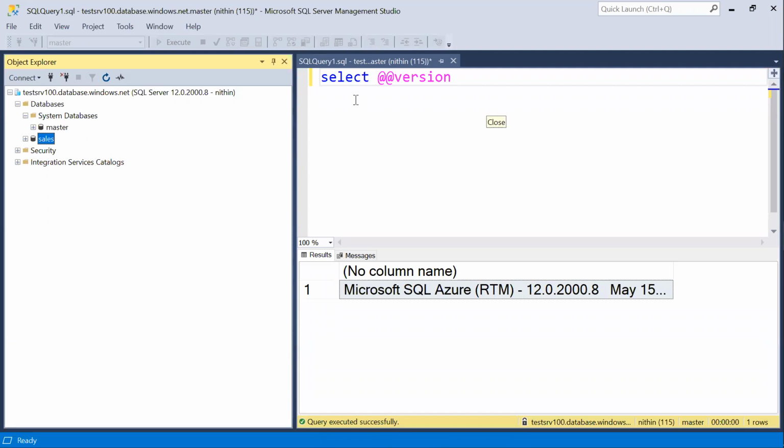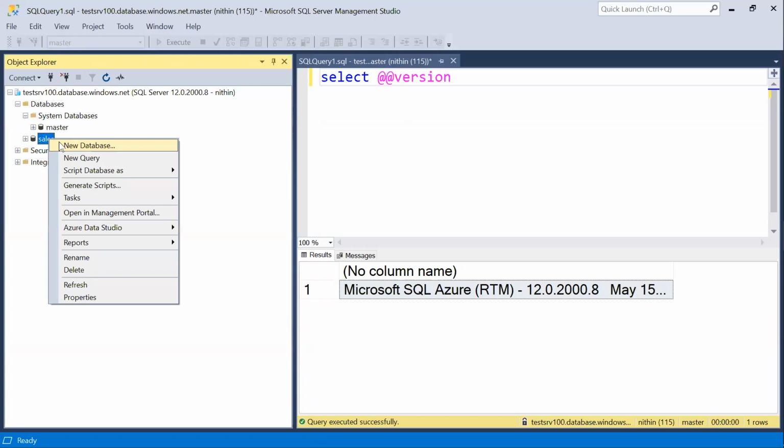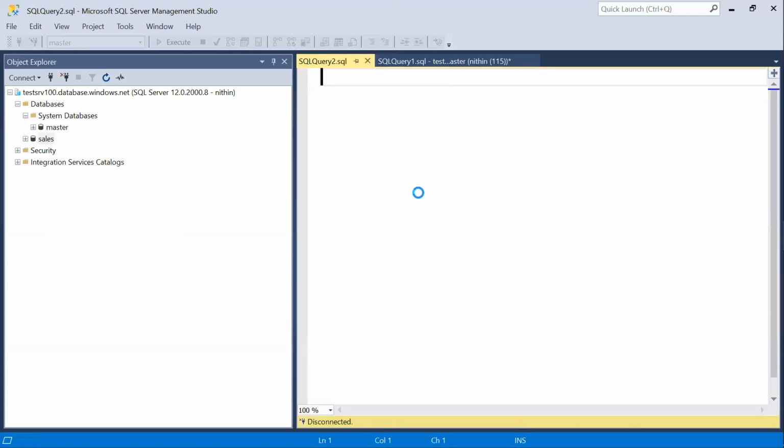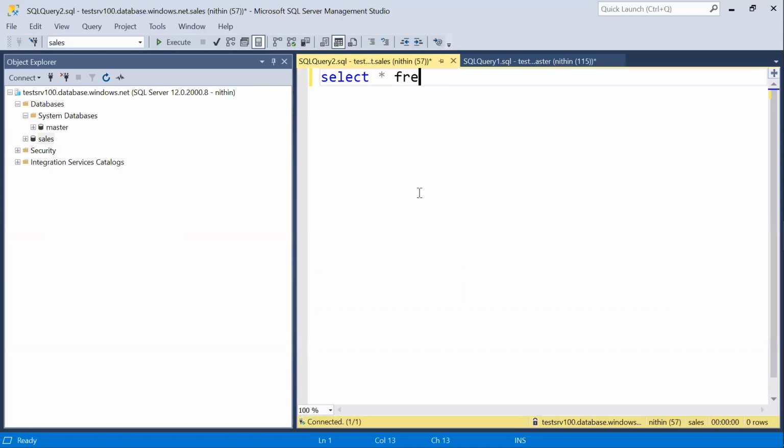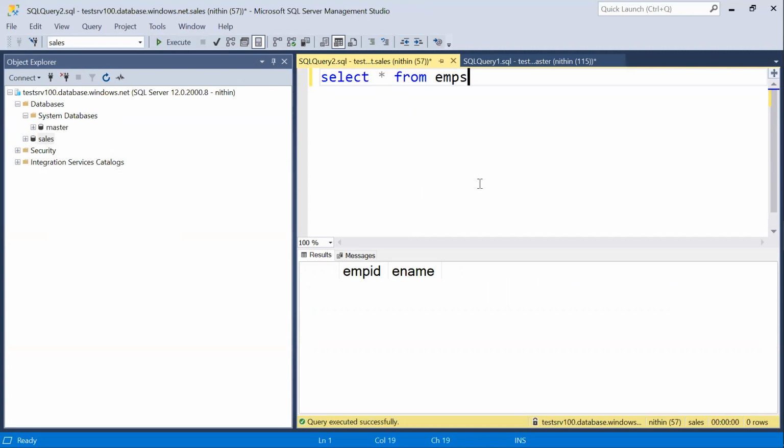So how about service packs and security? Already we have seen. I think Reddy is typing something. We'll see. Check here. We can take a new query here. We can start working with the commands here. That is common, same. Just now I have created one table. I will check that table, EMPS. Right, no records are there. With two columns, we have created that table.